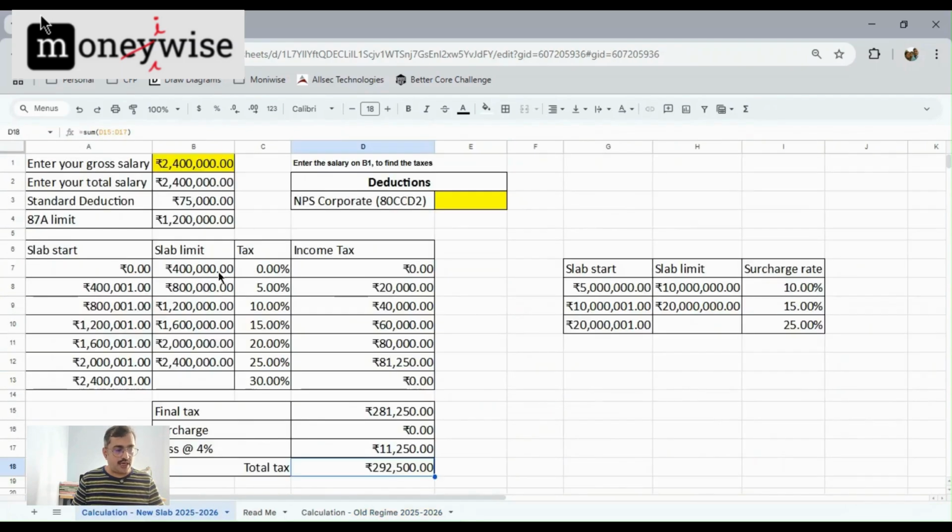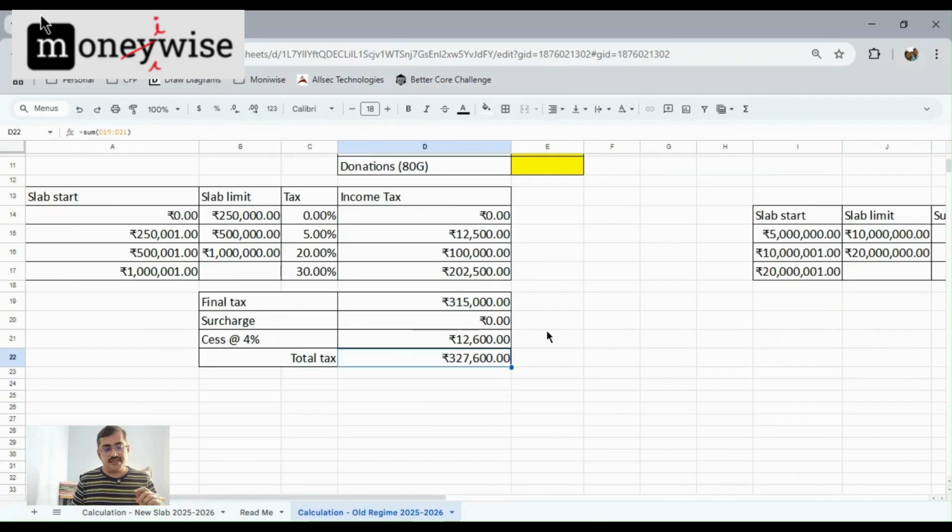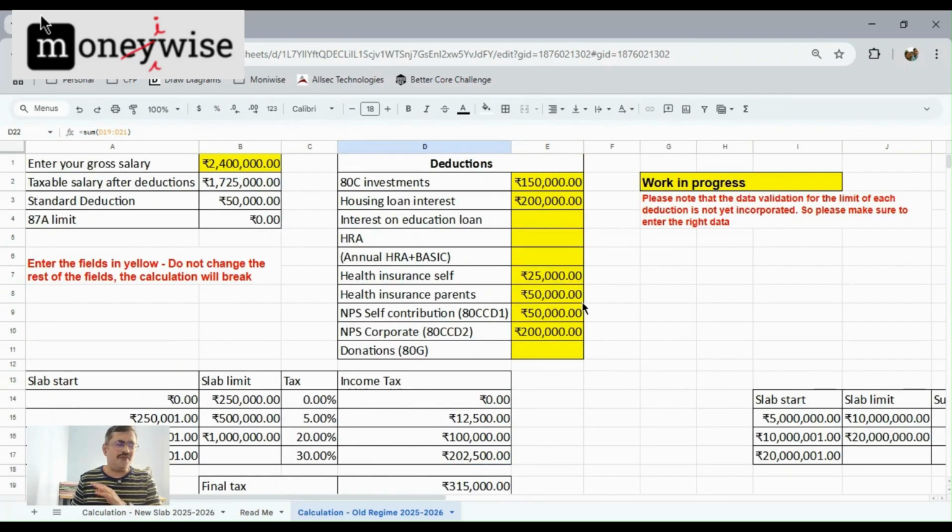Now we'll go to the new tax regime and then see where is the tax. So in the new tax regime, you would be having a total tax of 2.92 lakhs, which is 35,000 less than what you would do in the old tax regime. So if your salary is 24 lakhs, folks, there is no calculation needed. Absolutely go for new tax regime, right? Unless you have your interest rate in education loan, you're making huge donations and things like that. Otherwise, it is pretty straightforward that new tax regime is better.